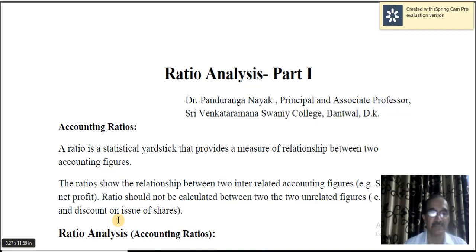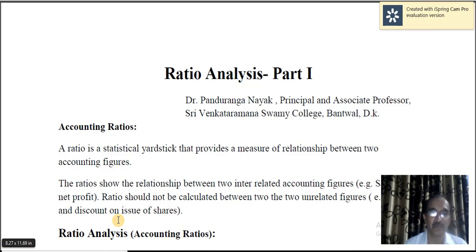For example, sales and net profit, or gross profit and sales, or cost of goods sold to sales. So, it shows the relationship between two interrelated accounting figures.